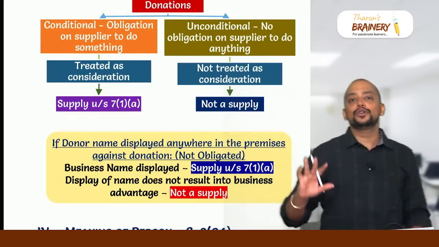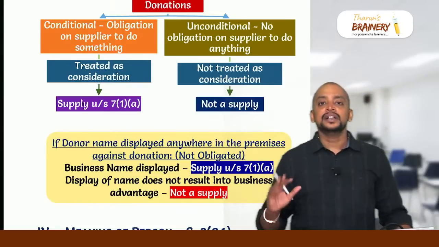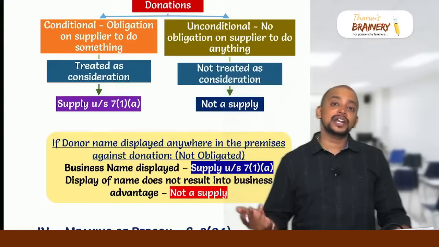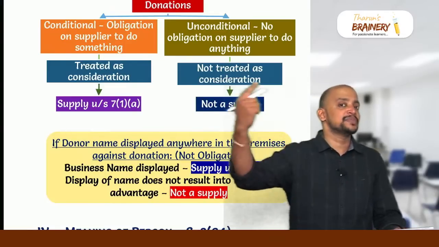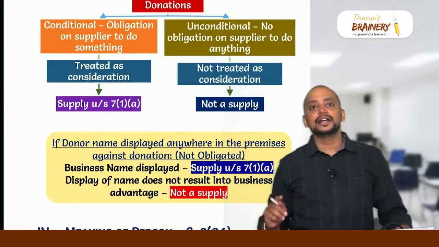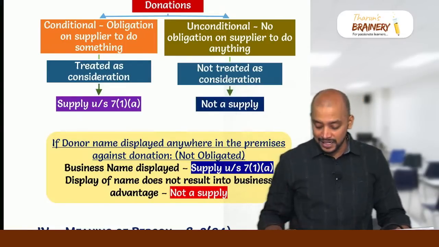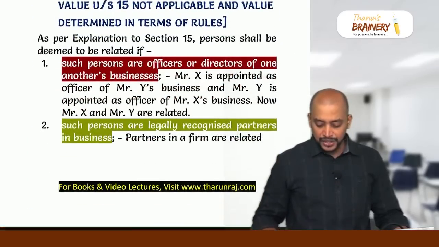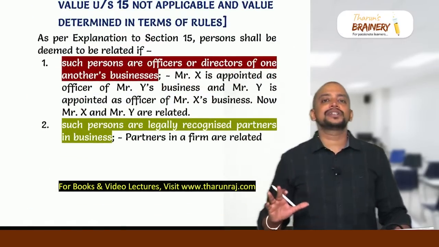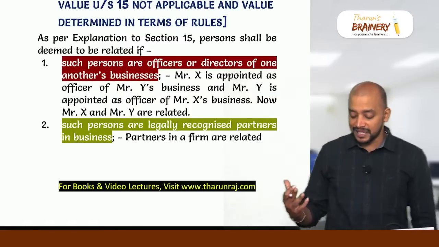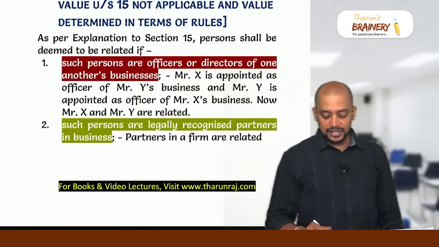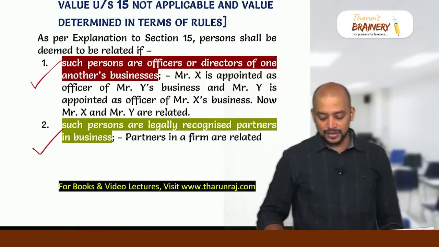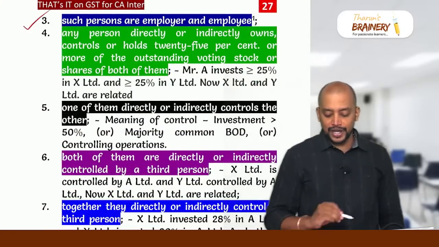So display of donor name, conditional and unconditional. Mere display of donor name is unconditional donation. But if the donor name is displayed and the donor is getting some business advantage, it is treated like conditional donation and it will be treated as consideration and it will become supply. And then related definition you need to know. So total 9 points are there in related definition. So it might be tested. Such persons are officers or directors of one another's business, they are legally recognized partners of a firm, and their employer and employee.